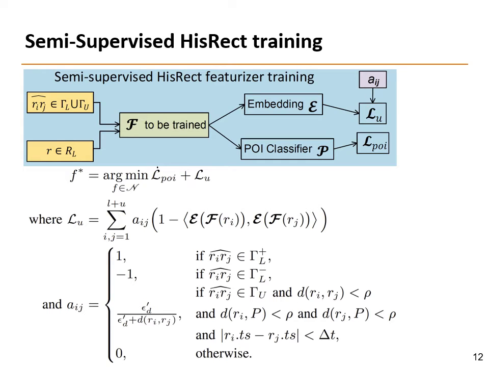When a pair of profiles are not from the labeled set gamma L, we cannot measure the similarity in the aforementioned way. For profile pairs from gamma L, we utilize their spatial and temporal information. Intuitively, the shorter the spatial distance between two profiles, the larger the similarity between them is. Given a profile pair, if their spatial distance is larger than rho or their temporal distance is larger than delta t, we set the similarity to be 0.